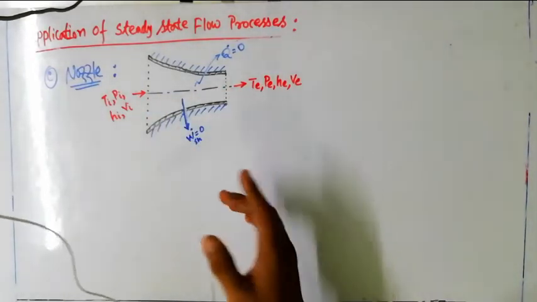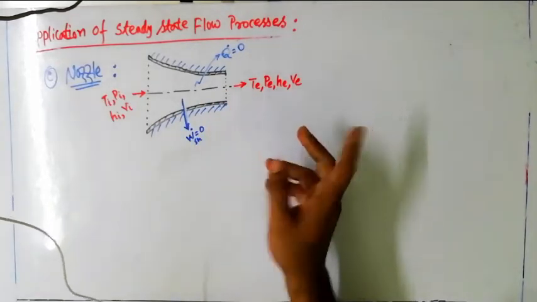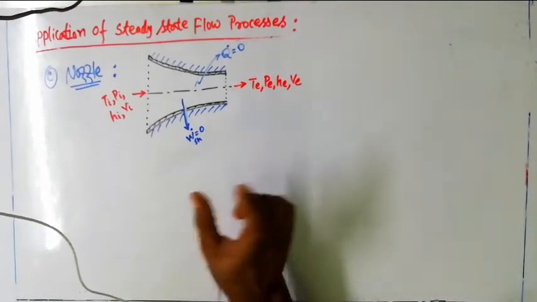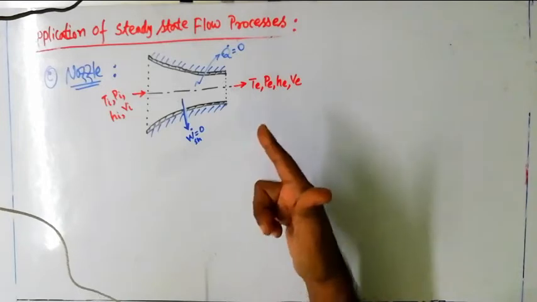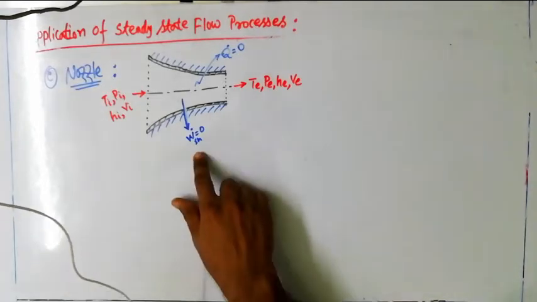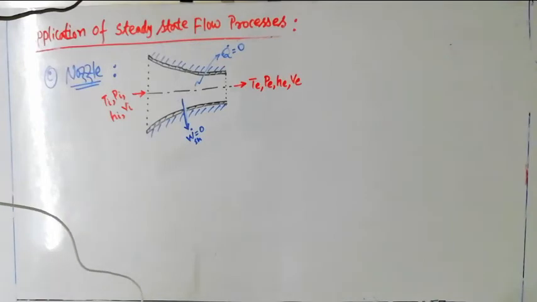As well, I can say that there is no moving part in this particular nozzle, that means no displacement is occurring, there is no rotation. That way I can say that work done is nothing but zero. Why is it zero? Because there is no rotational motion, no linear motion, no displacement occurring there. That's why in case of a nozzle I can consider that there is no work done at all. No work done to the system, no work done by the system. That way I can say that work done is zero for a nozzle.